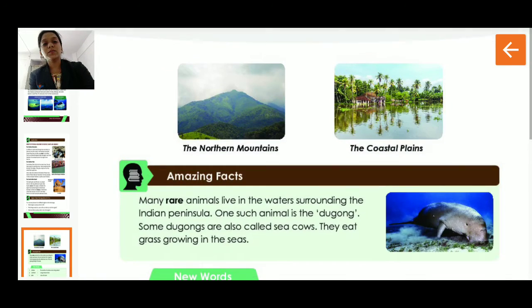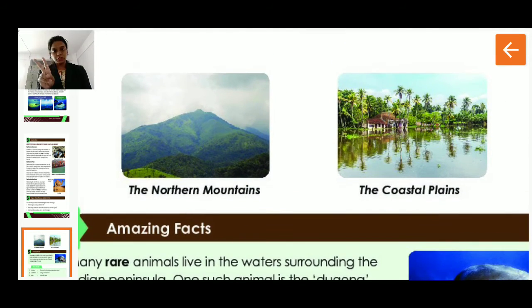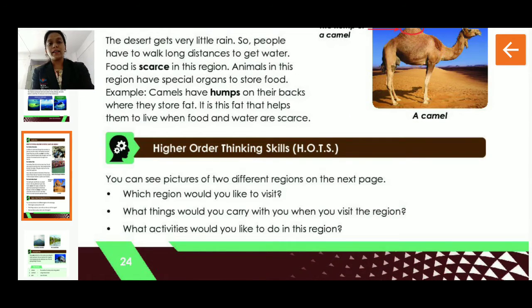So now students, here they have given you two pictures, the northern mountains and the coastal plains. तो आपको वो pictures अच्छे से देख लो and then you have to decide which place you would like to go. आपको कौन सी place में जाना अच्छा लगेगा, आपको वो देखना है. एंड वहाँ जाते समय आप अपने साथ क्या क्या लेके जाओगे, कौन सा सामान लेके जाओगे, वहाँ जाने के बाद आप कौन सी एक्टिविटीज़ करना पसंद करोगे, ये सारी चीज़ें आपको लिखनी है. Okay students, this is the part which you are going to do. Higher order thinking skills, ये आपको होमवर्क के तौर पे करना है.